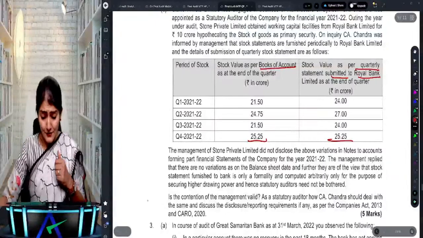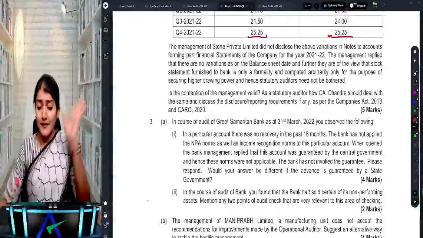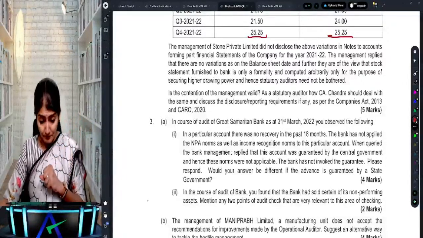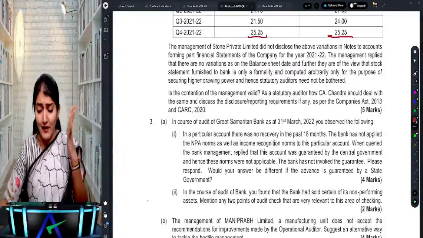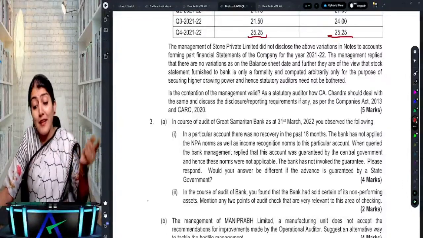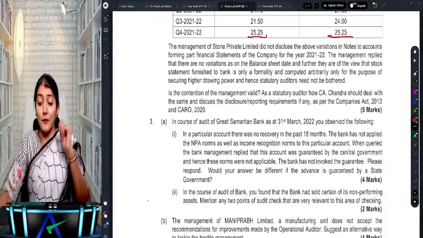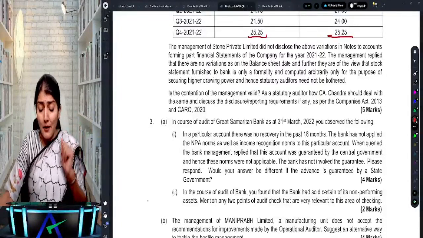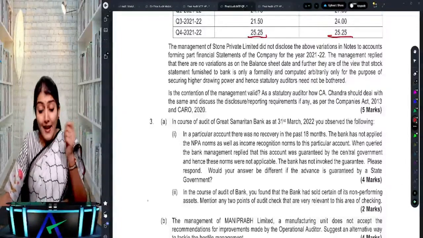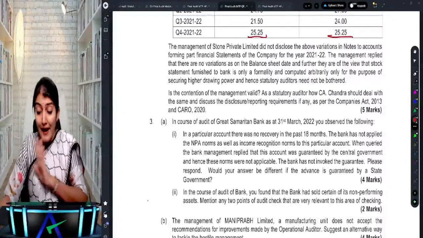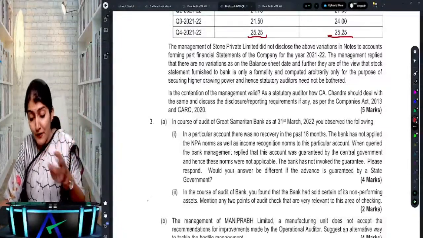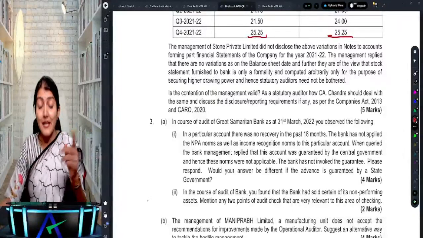Okay. Next one. In the course of audit of Great Samaritan Bank as at 31st March 2022, you observe the following. In a particular account, there was no recovery in the past 18 months. The bank has not applied the NPA norms as well as the income recognition norms to this particular account. When queried, the bank management replied that this account was guaranteed by the central government and hence these norms were not applicable. The bank has not invoked the guarantee. Please respond. Would your answer be different if the advance is guaranteed by the state government?